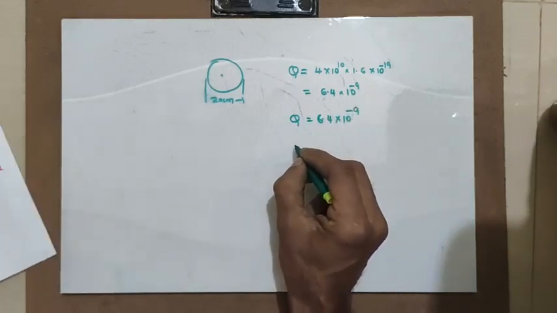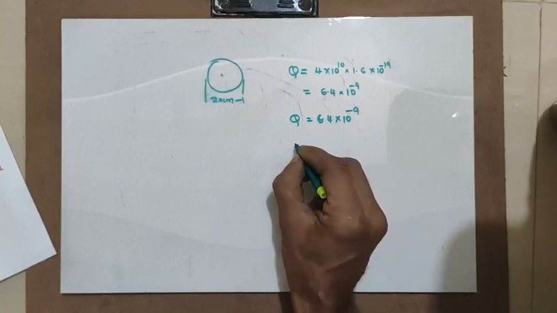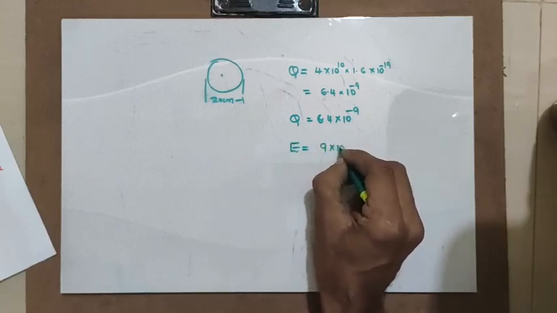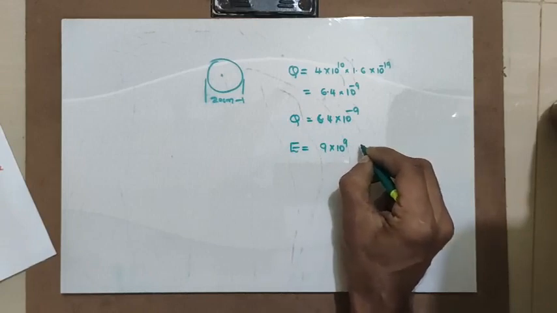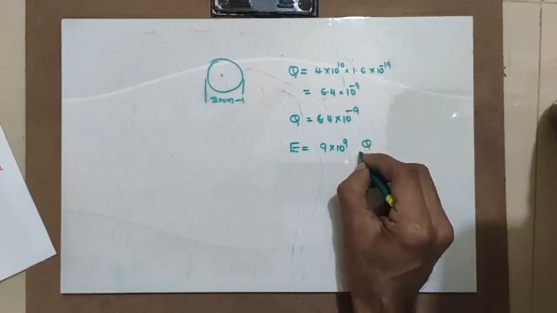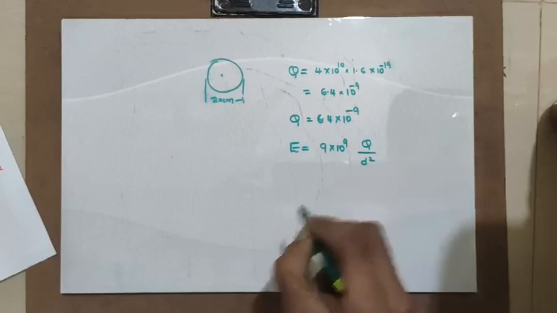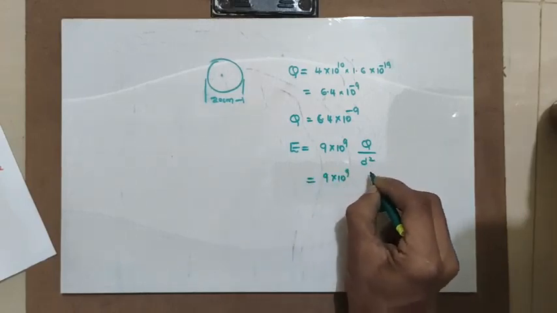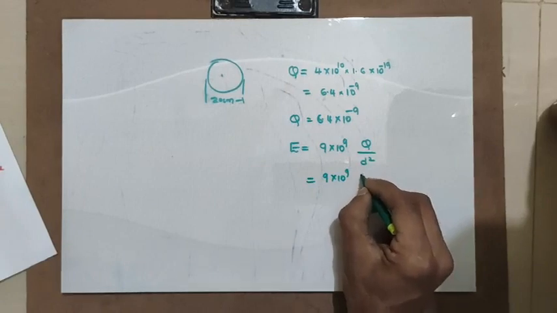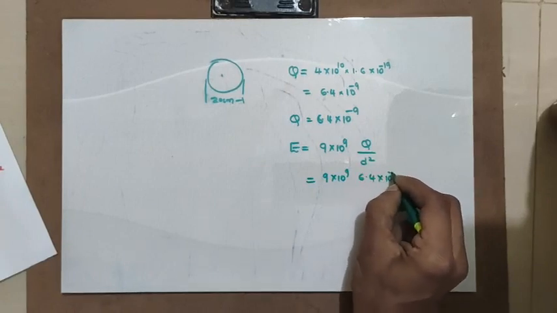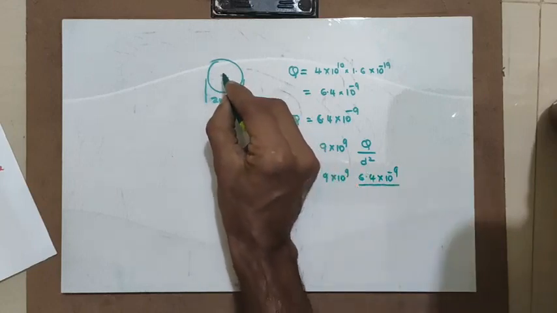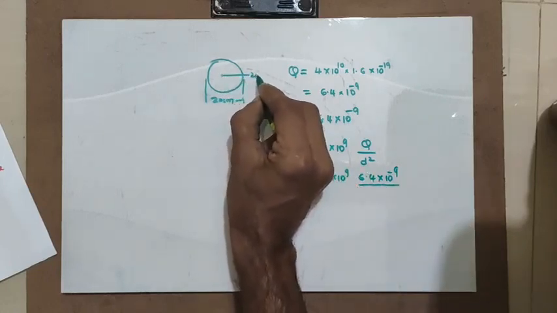Now, according to Coulomb's law, the electric field can be given by E is equal to 9 into 10 raised to 9, the formula which I have told you, times Q divided by d square. Now, 9 into 10 raised to 9, the charge on the body is 6.4 into 10 raised to minus 9, divided by the distance from the center, 20 centimeter.